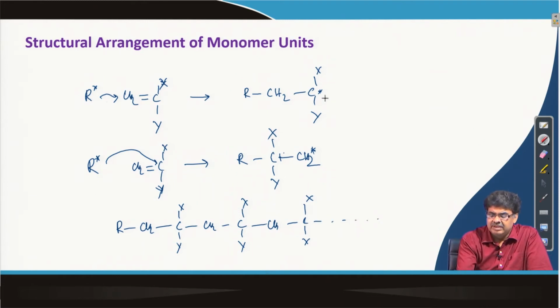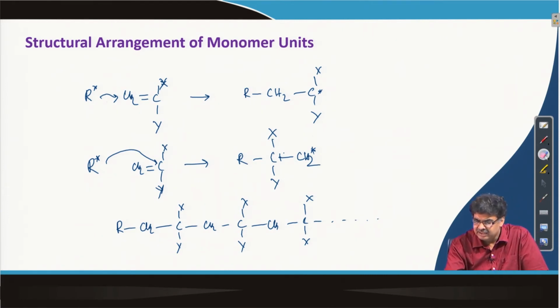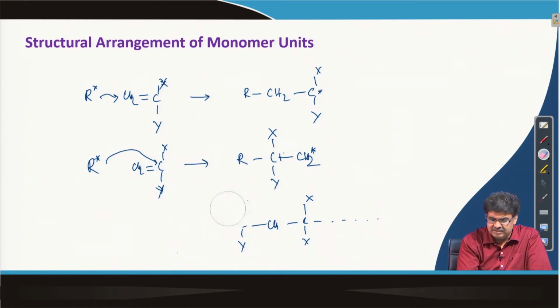But if it alternates, or if the next time it attacks the next monomer it does it a different way, an alternate way, then we can land up in a different structure.